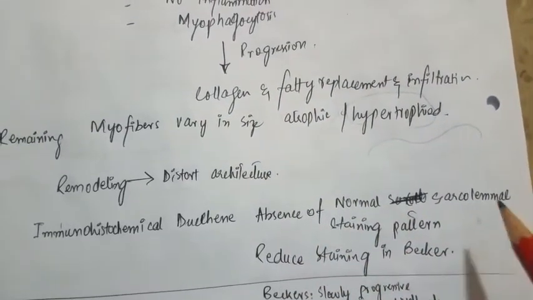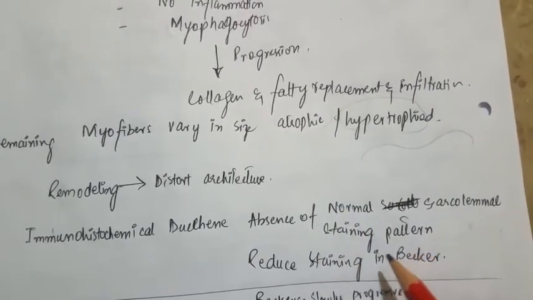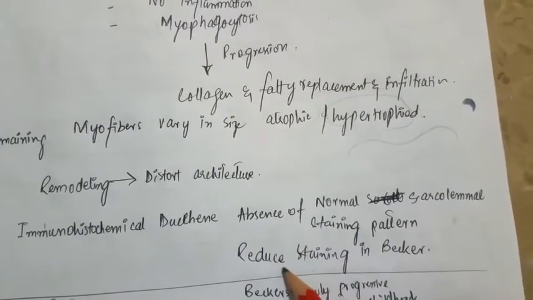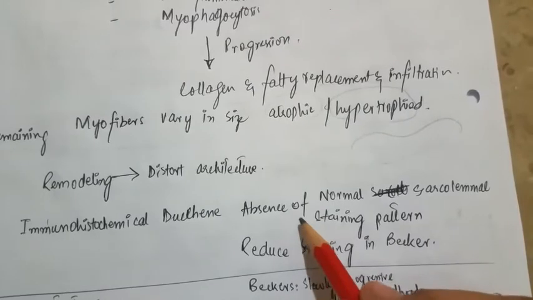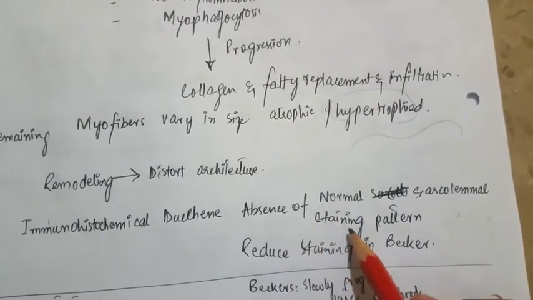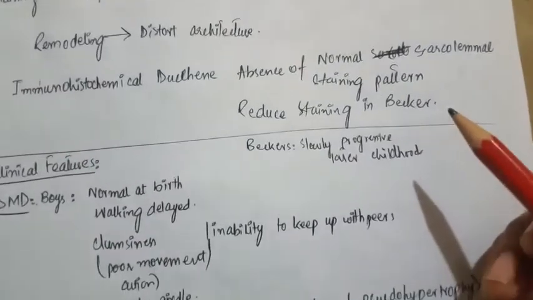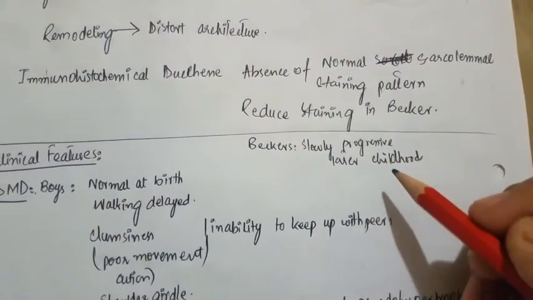Immunohistochemistry in Duchenne will show the absence of the normal sarcolemmal staining pattern, but in Becker's the staining will be reduced because a small amount of dystrophin is present, whereas in Duchenne there is a complete absence of the sarcolemmal staining pattern. Becker's progresses slowly and presents later in childhood.